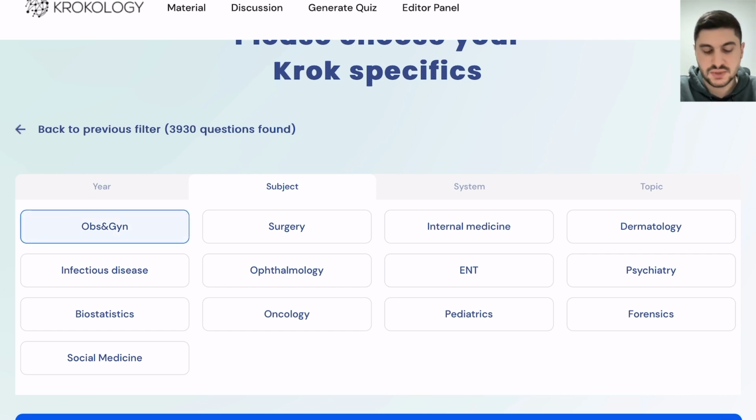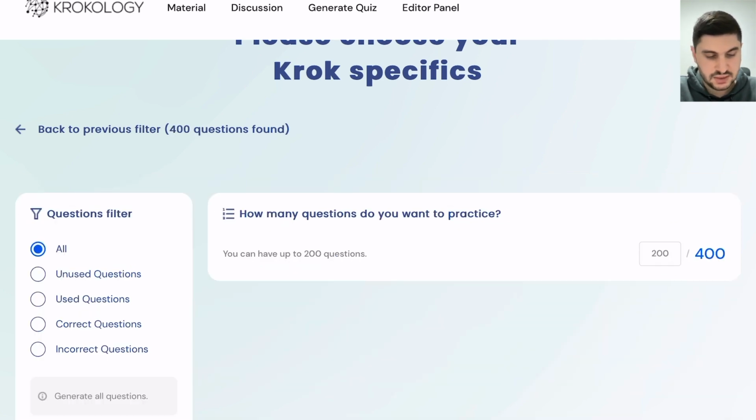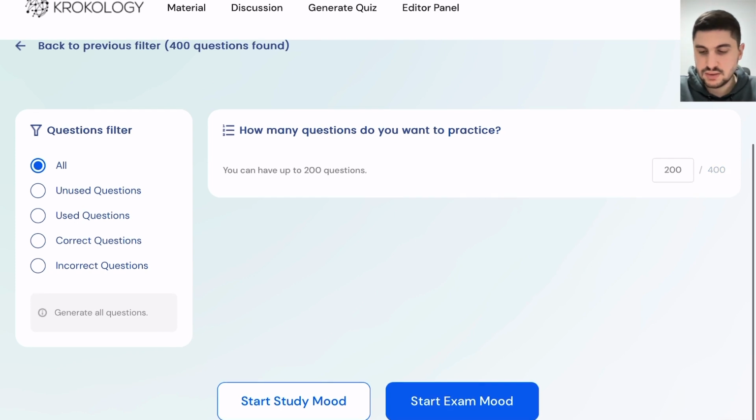So for example, obstetrics and gynecology next, and then you can practice about 400 only gynecology questions, most updated to the latest year of booklets, like previous bases hadn't this feature. So make sure to take advantage of this feature, and let's start the explanation.